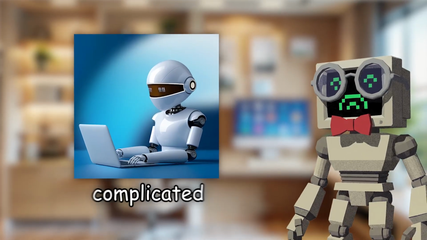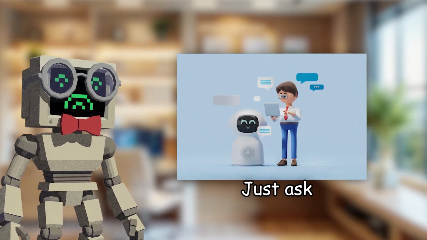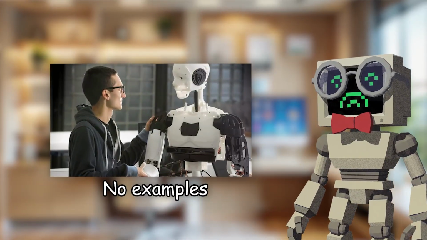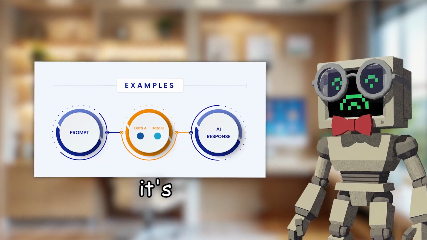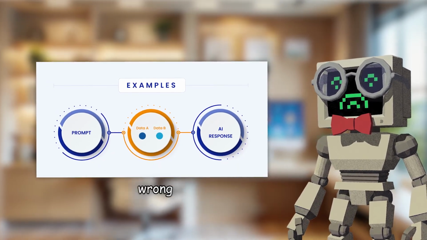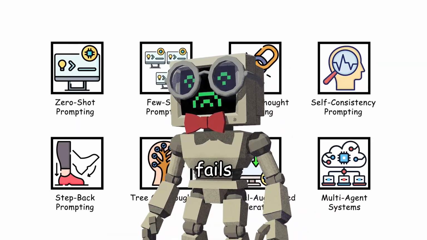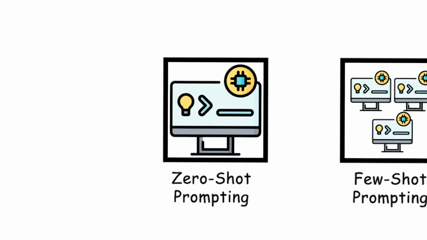Prompt engineering sounds complicated, but every technique in this field started from the same place. Just asking the model to do something. No examples, no tricks, no elaborate frameworks. That's zero-shot prompting, and it's the foundation everything else is built on. But here's the thing, most people get it wrong, and understanding why it fails is the entire reason this video exists. Let's start simple. Zero-shot prompting.